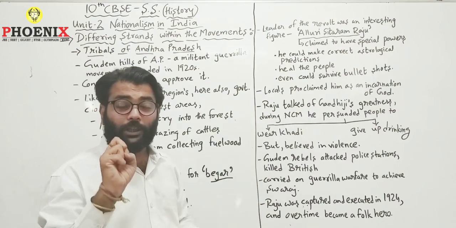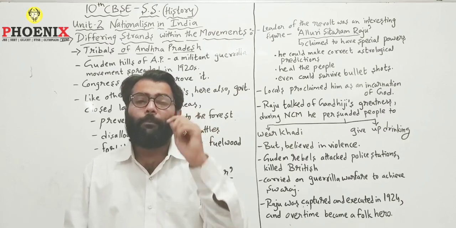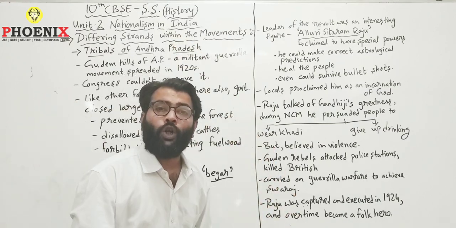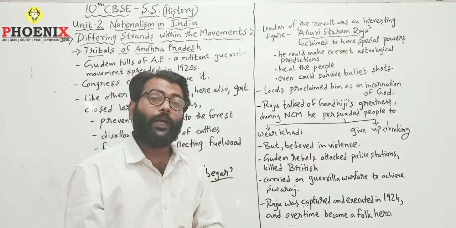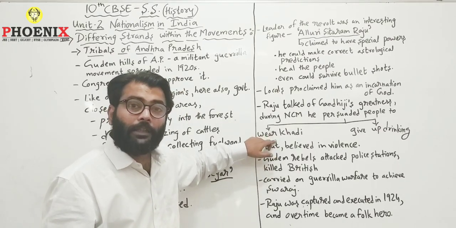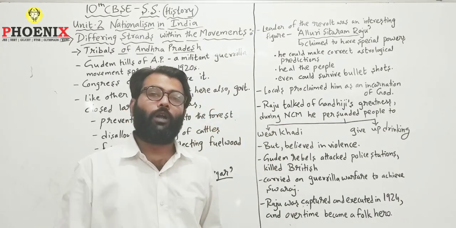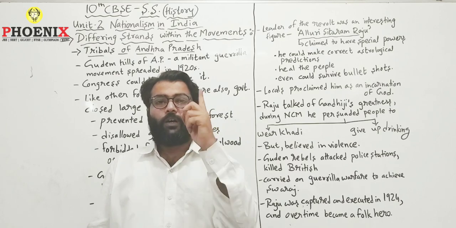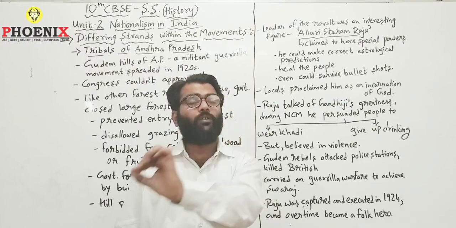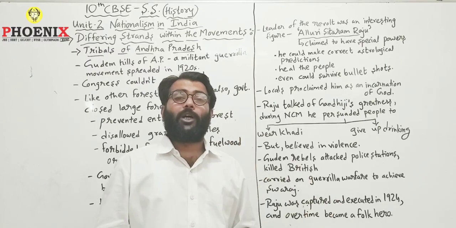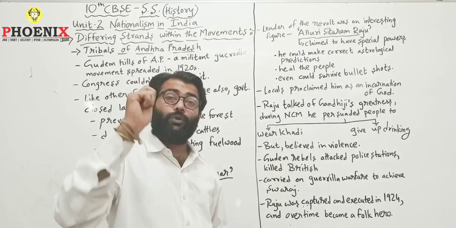Even Raju had been inspired by Mahatma Gandhi a lot, and that's why many a time he asked the people to join the non-cooperation movement, that is NCM, to follow the path of Gandhiji. He also requested people to wear khadi and to give up the drinking habit, that is consuming alcohol. But only one thing he differed from Gandhiji was that Gandhiji always followed the path of peace and non-violence, whereas Alluri Sitaram Raju believed that freedom cannot be achieved unless they used force.